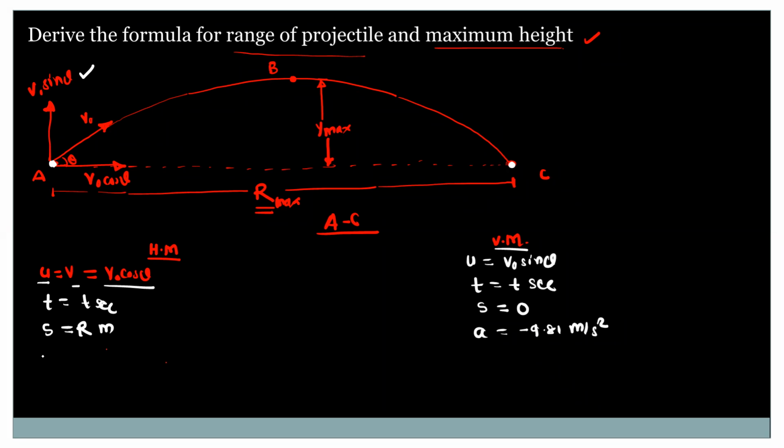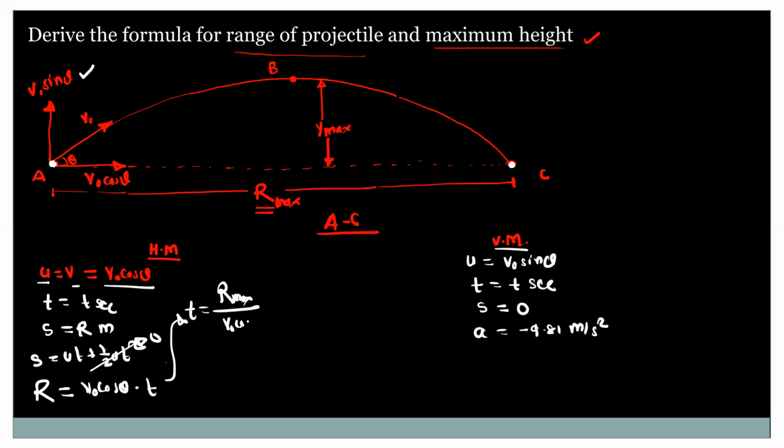So you can use the equation S is equal to ut plus half at square. For horizontal motion, acceleration is 0, so this term is 0. From this we will get R is equal to its velocity, V naught cos theta, into time t. So from this we will get the equation t is equal to R or Rmax upon V naught cos theta.